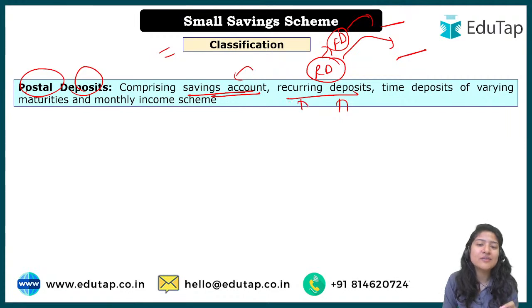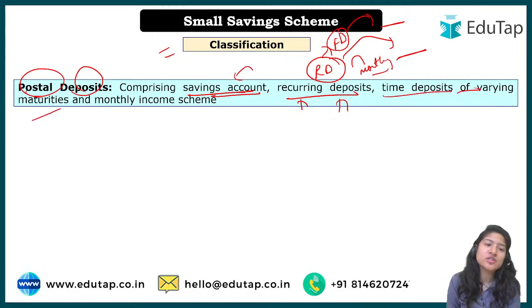While recurring means it is happening again and again, right? So recurring deposit, in that you have to submit money monthly. So monthly, whatever amount that you have booked, that every month this amount I'll give in RD. RD is also a part of this postal deposit. Or then we have time deposit of varying maturities. Okay, so different time maturity, and monthly income scheme also we have.